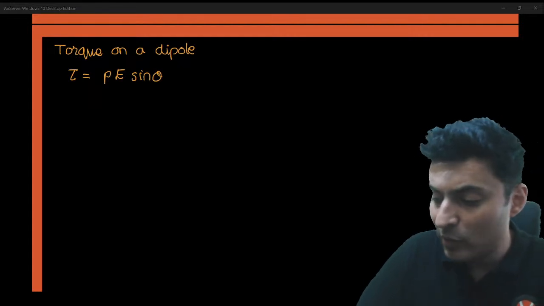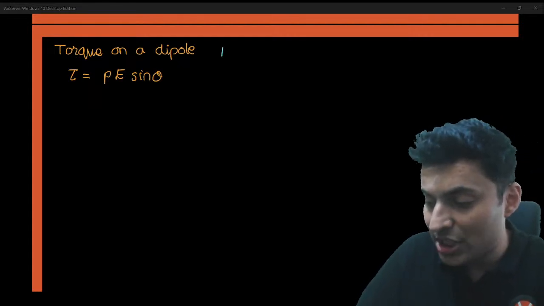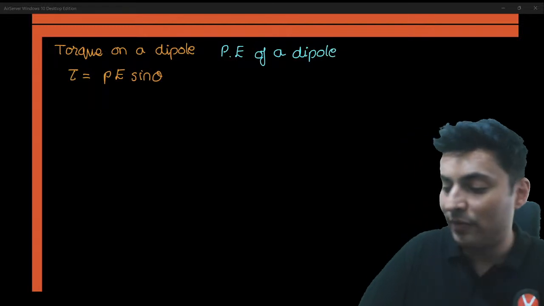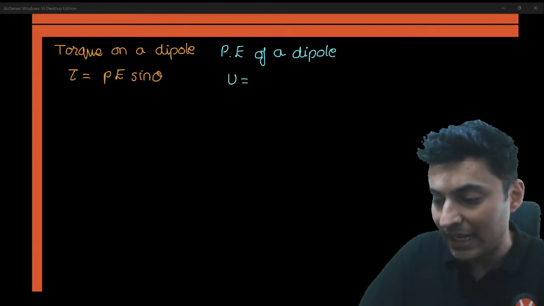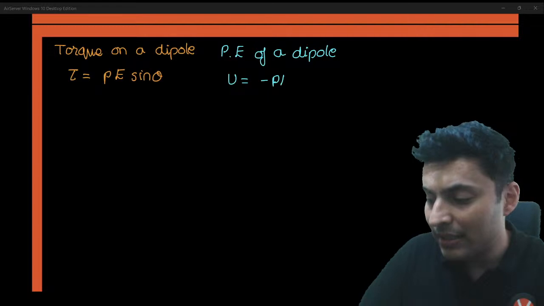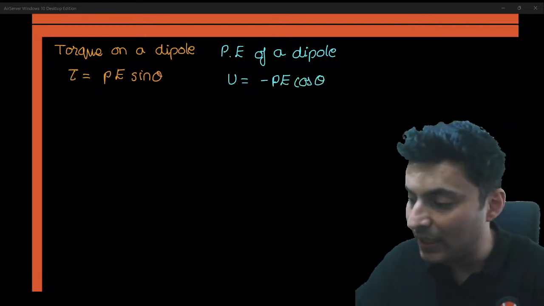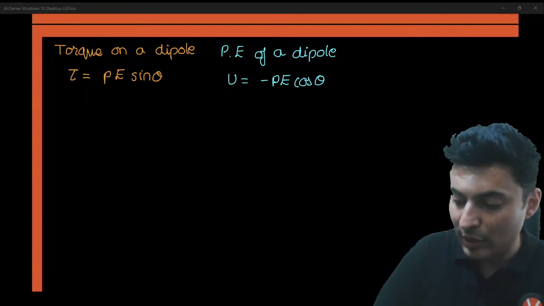And another graph you might be asked is the potential energy of a dipole. The formula for that is minus P E cos theta. So how do these graphs look?